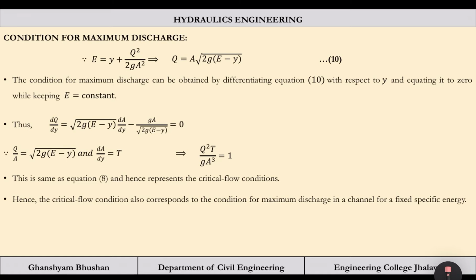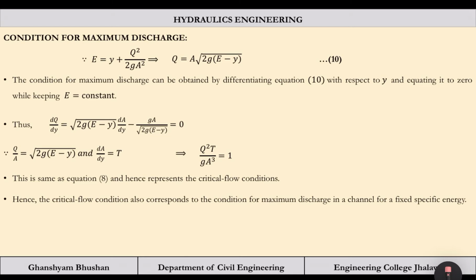Now the area is dependent on y, so E is constant, because if we are calculating for specific energy, then we keep the discharge constant. And if the discharge is constant, this happens at a particular energy. In the previous lecture we discussed specific energy at a particular discharge, so the discharge was constant. You have to be very clear on this.